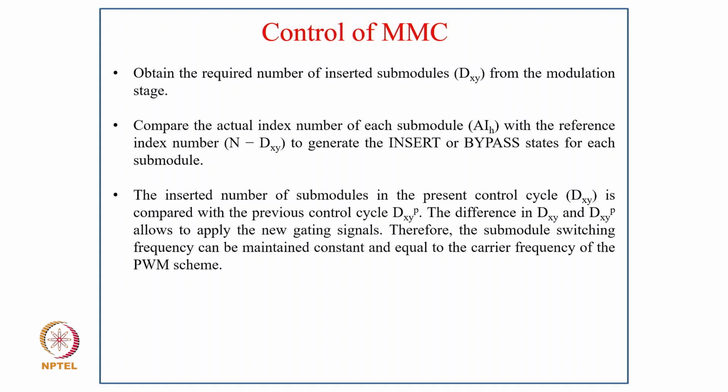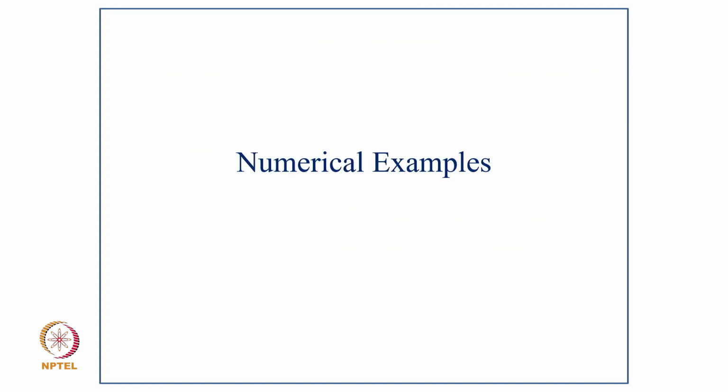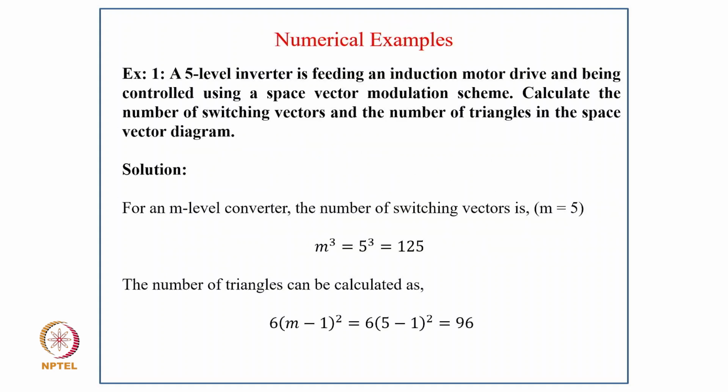Therefore, the submodule switching frequency can be maintained constant or equal to the carrier frequency of the PWM scheme. Now coming to numerical examples. Example 1: a 5-level inverter is feeding an induction motor drive and being controlled using a space vector modulation scheme. Calculate the number of switching vectors and number of triangles in a space vector diagram.